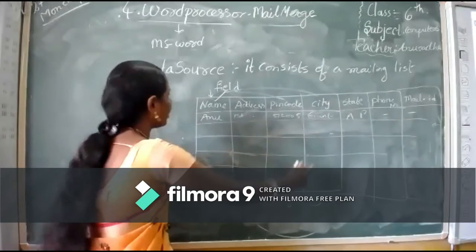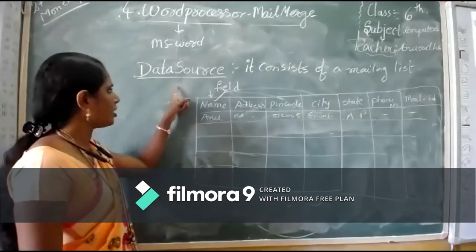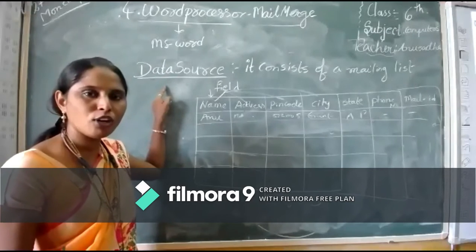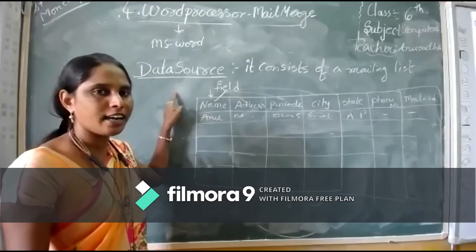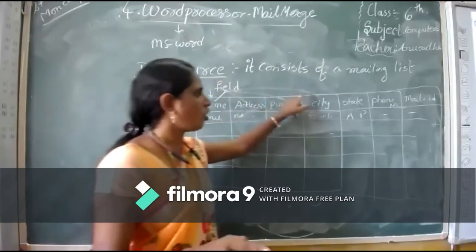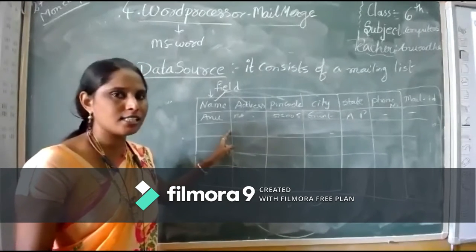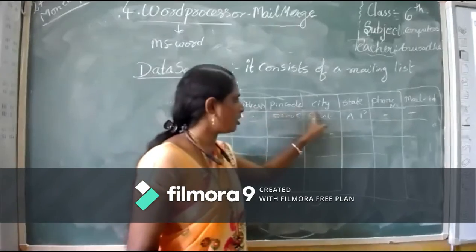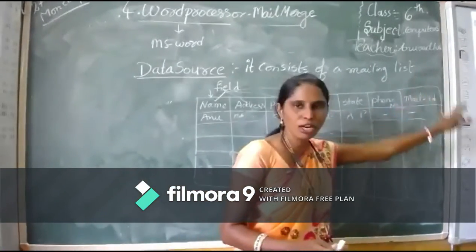This we call a data source. So before sending any information, first we need to prepare a data source. What does it contain? The data source consists of a mailing list. What is that mailing list? It is nothing but the student details: name, address, pin code, city, state, phone number, and mail ID. If you want, you can add any number of fields.